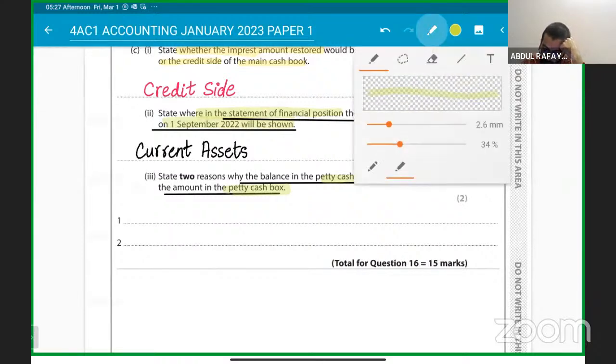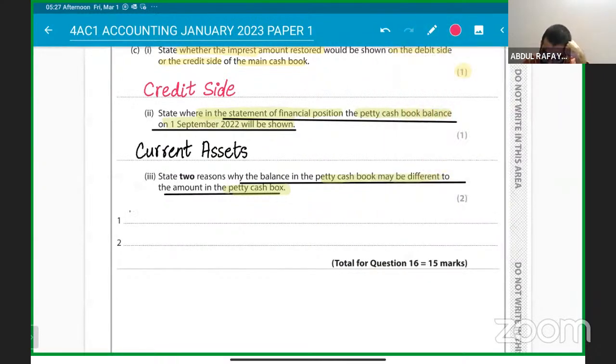So one of the reasons can be that there might be an error, right? There is a possibility of error. We can say that there is a possibility of error.